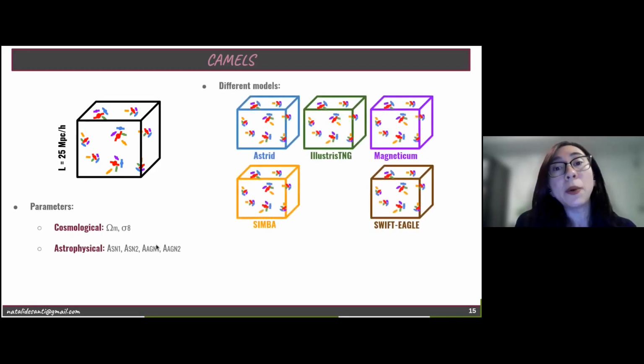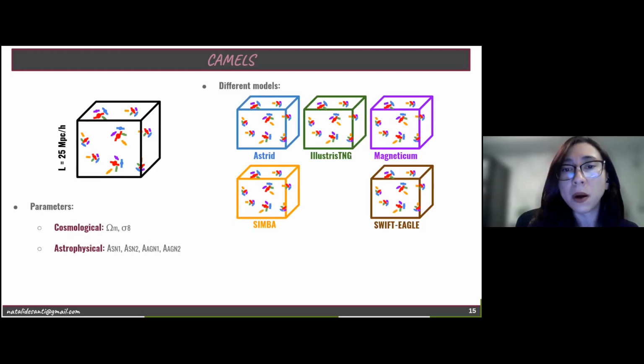In the CAMELS suite, we have different models, different subgrid physics models. For example, we have Astrid, IllustrisTNG, SIMBA, Magneticum, and Swift Eagle. And more than only different models, we have different sets, which were important to do this work, as you are going to see in the next slides.